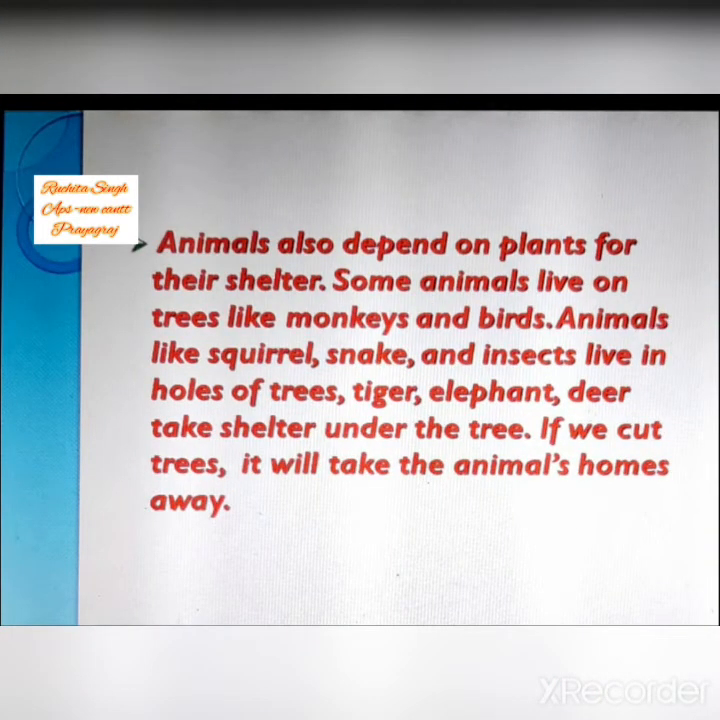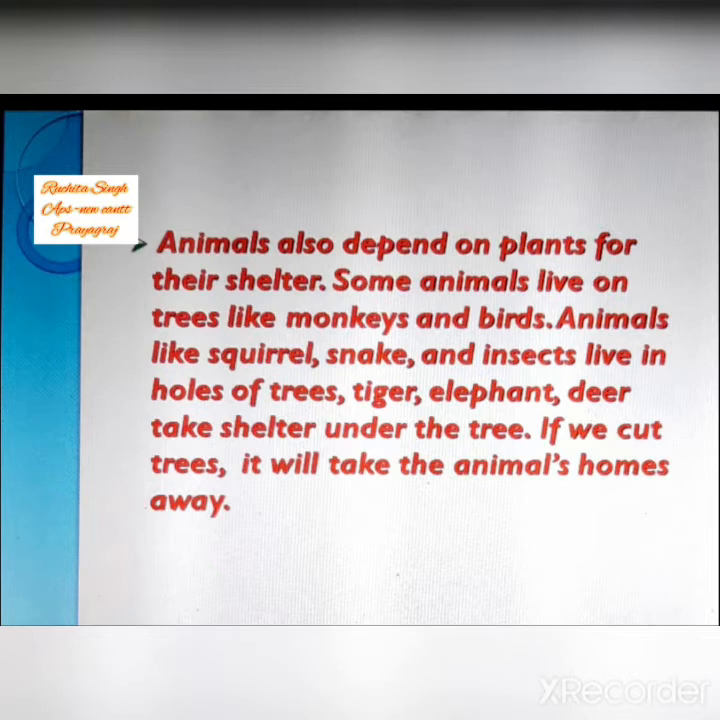Now moving further, we will also understand in this video that animals also depend upon plants for their shelter. Not only for their food, but they also depend upon plants for shelter. What is shelter? We all live in our house. Didn't you live in your house? In the same way, children, animals also live in their house, and like a bird lives in a nest. So where will the bird build its nest? Of course, on the tree. So it is getting shelter from there.